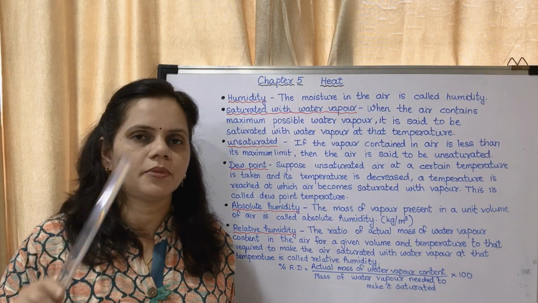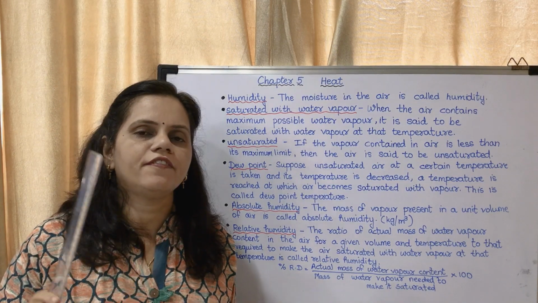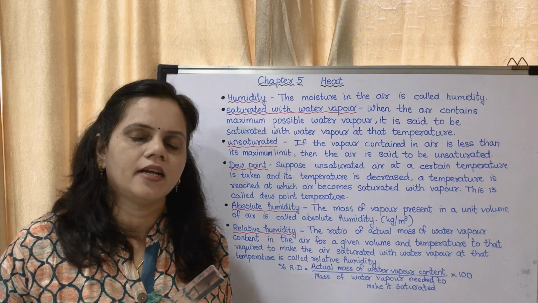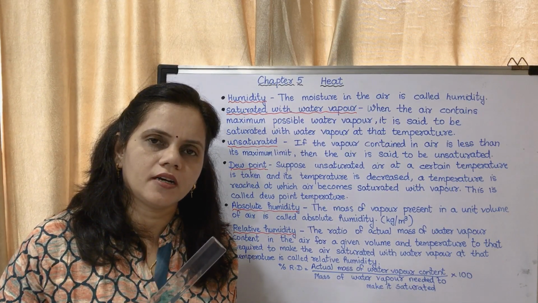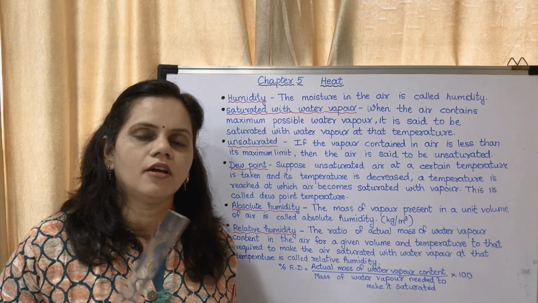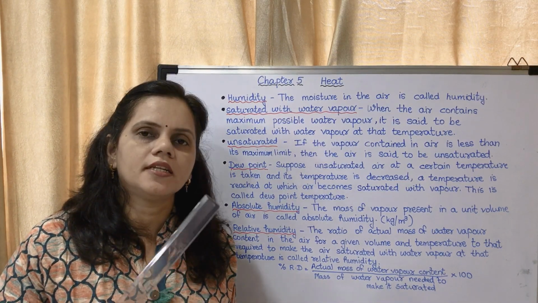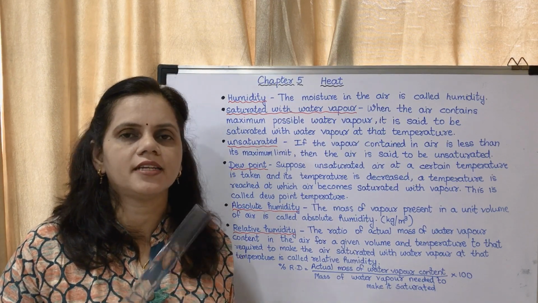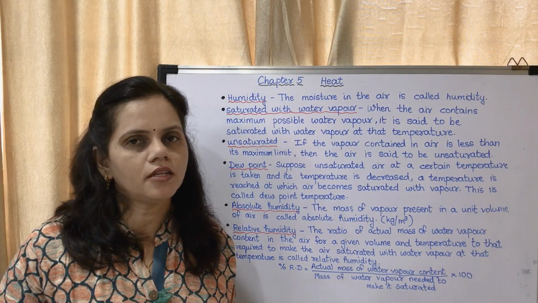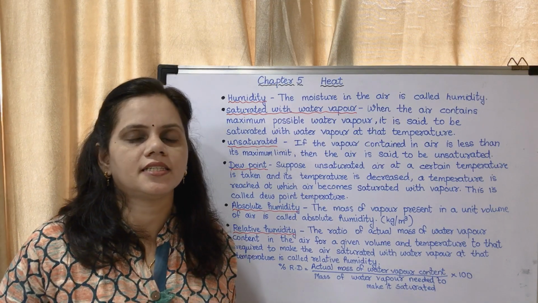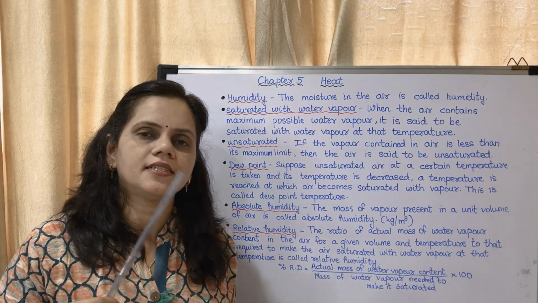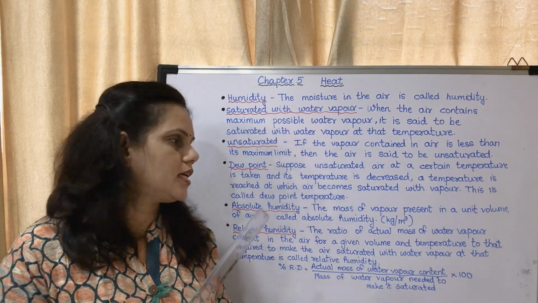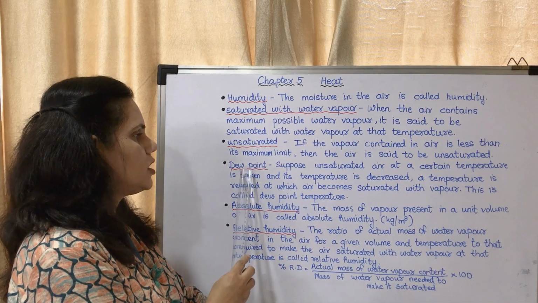I repeat, there is a particular amount of air. The water vapor content in that air is already less. Now you are going to decrease the temperature. When you decrease the temperature, a point will be reached when that volume of air becomes saturated with water vapor. If you again decrease the temperature, what will happen? The excess amount of water vapor will get converted into water. That point is called the dew point.